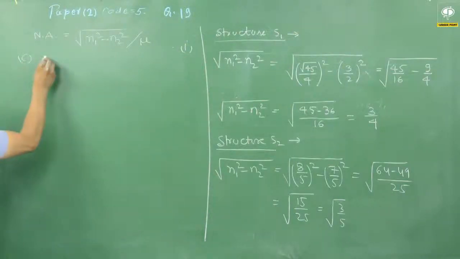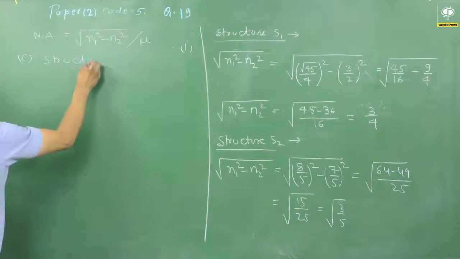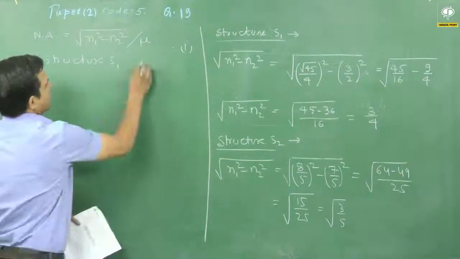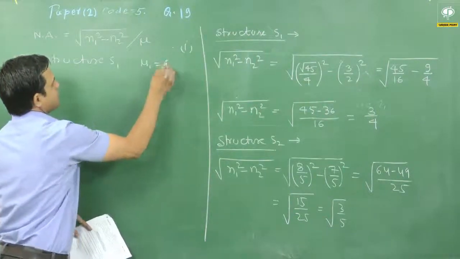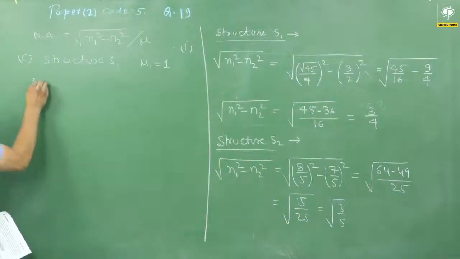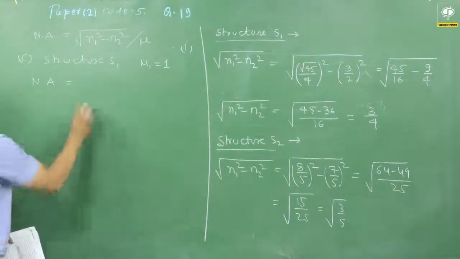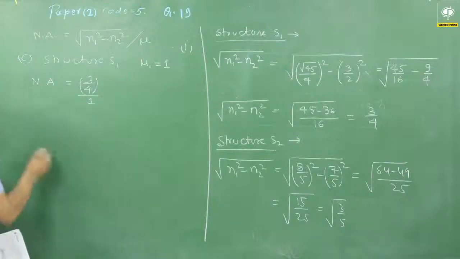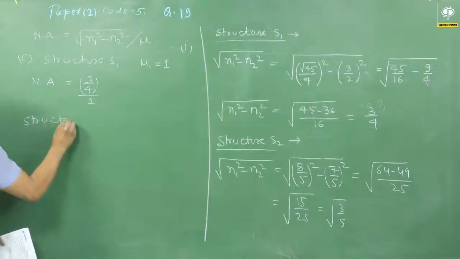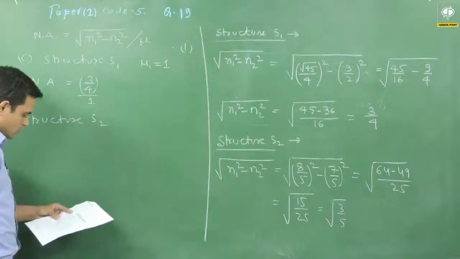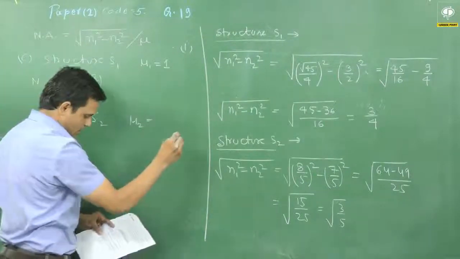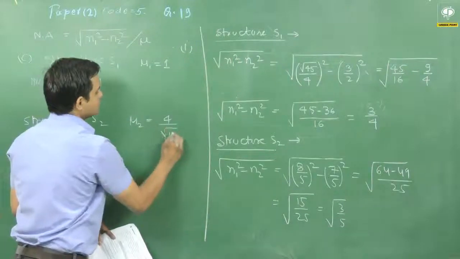For option C, for structure S1, the refractive index is for air, that is 1. So the numerical aperture value will be equals to 3 by 4 divided by 1. Okay, and for structure S2, the refractive index is given as 4 by root of 15.